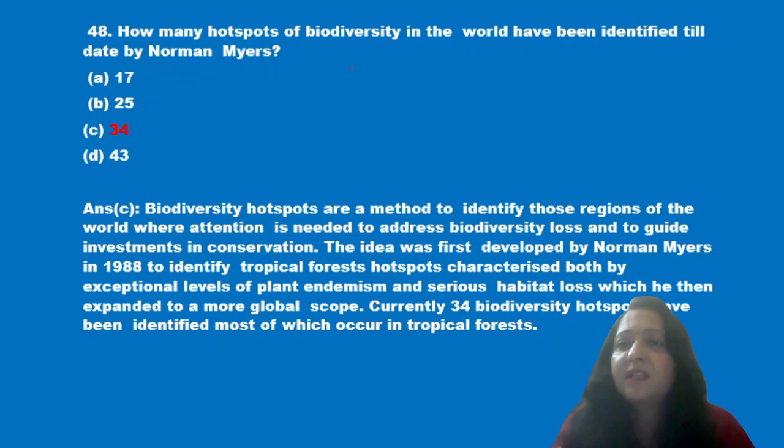Next question is, how many hotspots of biodiversity in the world have been identified till date by Norman Myers? 17, 25, 34 and 43. So till date 34 hotspots have been identified.